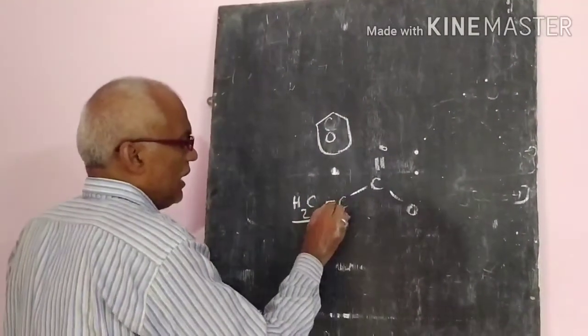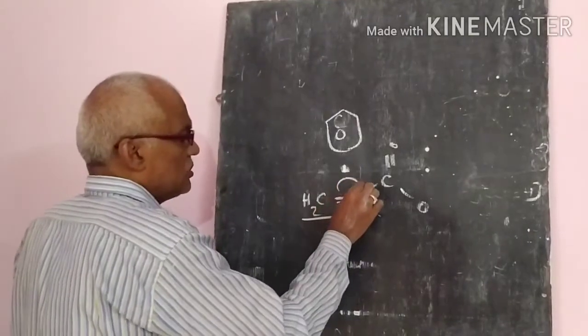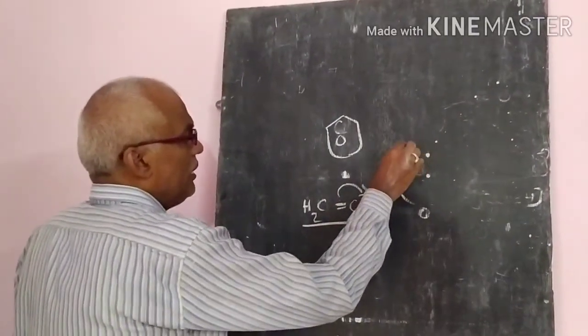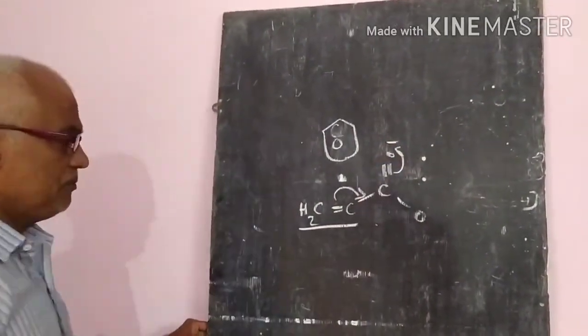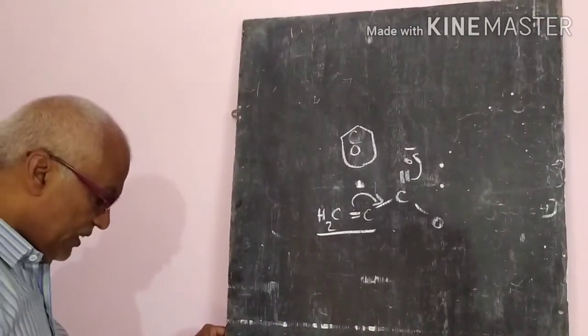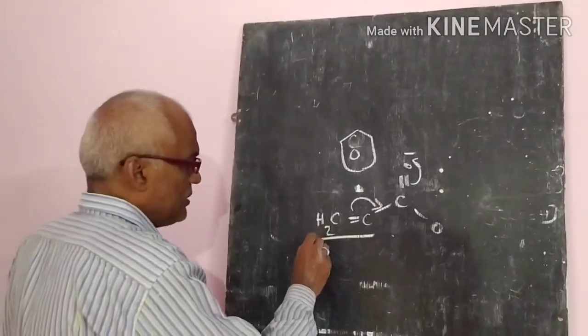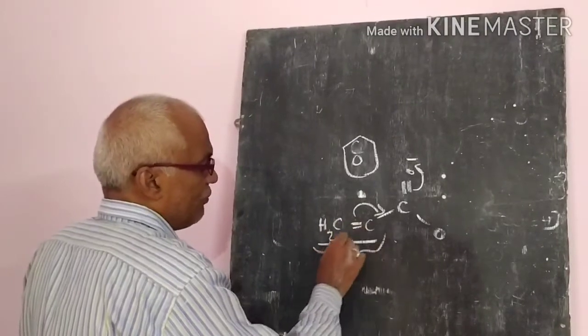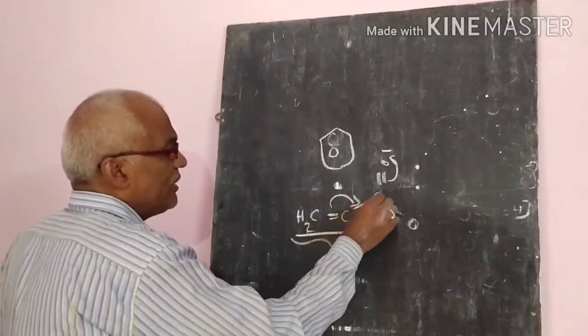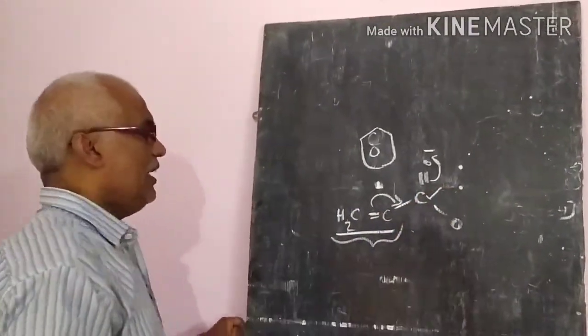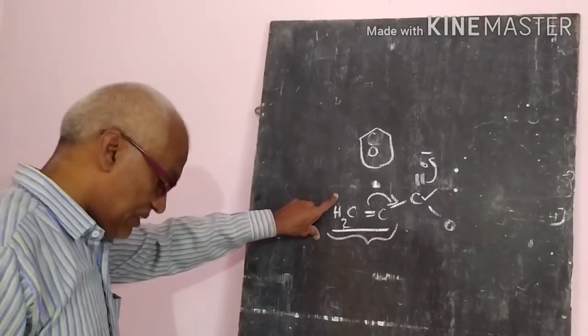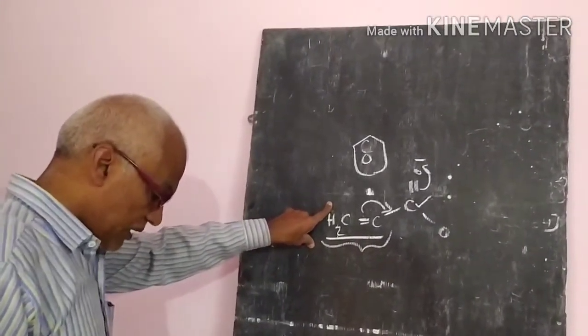Suppose the electron bond is broken down, so a charge will be there, and automatically the negative charge will be delocalized here. When it is there, it increases. That means if vinyl groups or phenyl groups are there, they increase the stability, and the acidic strength will increase. So that is the most important.